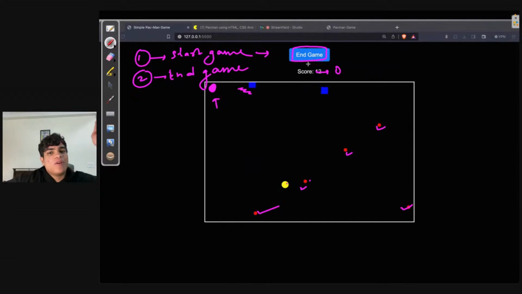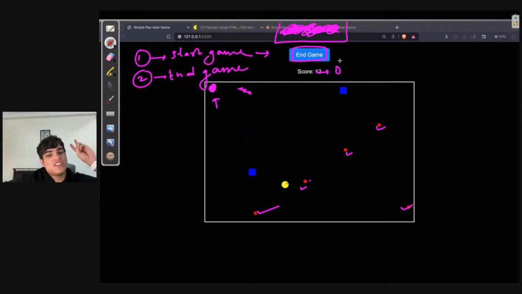Then when I end the game, what I want to do is I want to again reset everything, get rid of everything, and maybe even show the user what their score was. Because if you guys realize, there comes a pop-up on the top of my screen that, hey, game over, this was your score. So when I'm ending the game, I would want to do that.